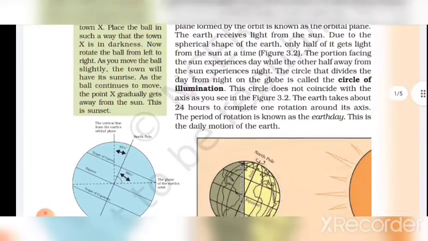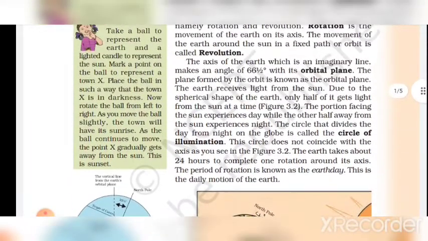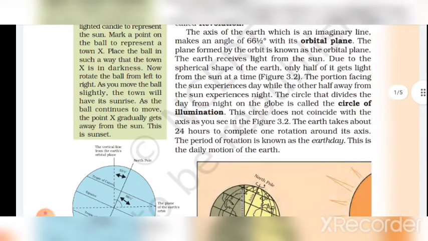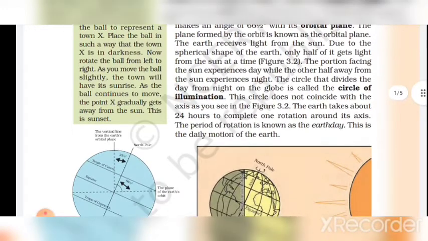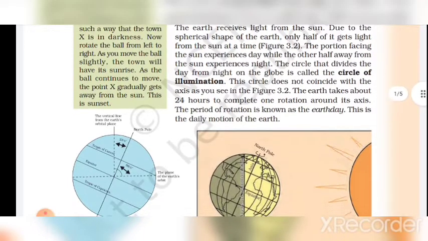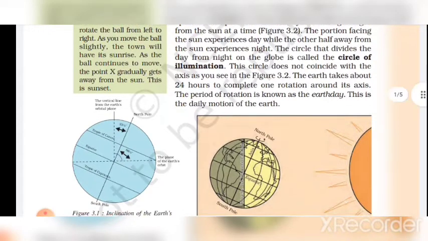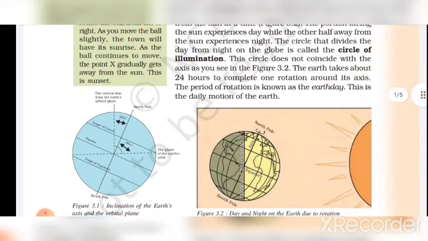Figure 3.2. The portion facing the sun experiences day, while the other half away from the sun experiences night. The circle that divides the day from night on the globe is called the circle of illumination. This circle does not coincide with the axis, as you see in figure 3.2.